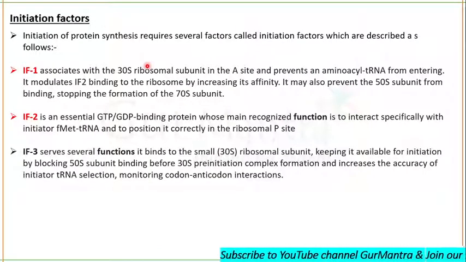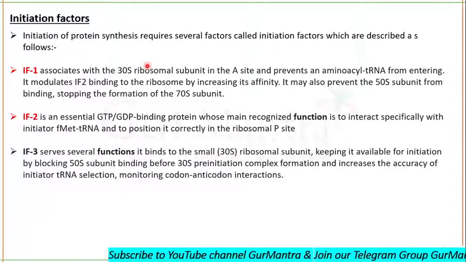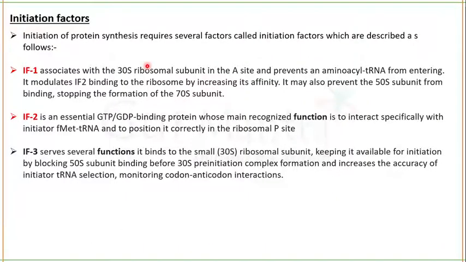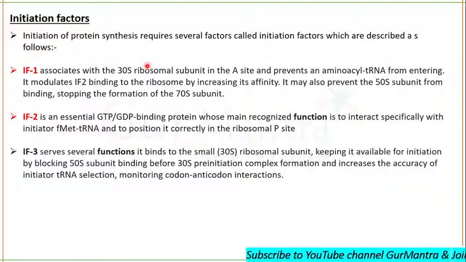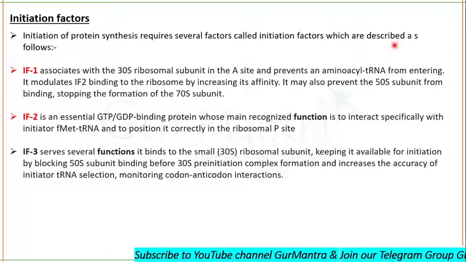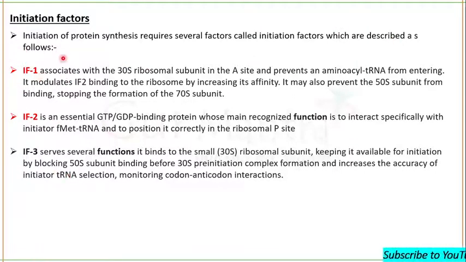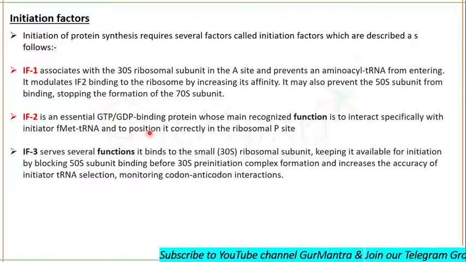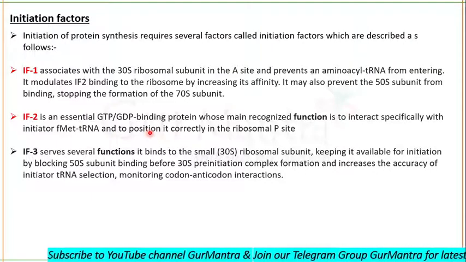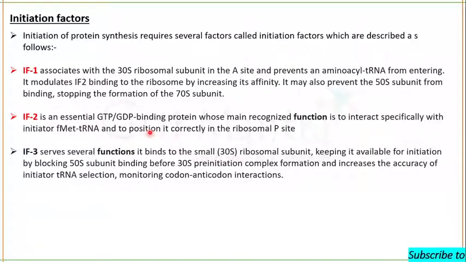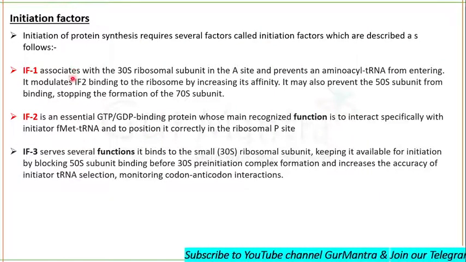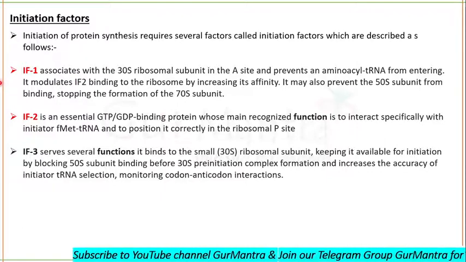I told you that initiation starts when there is the assembly of the smaller and larger subunit. But this assembly is not as easy as we can talk about it. It requires some initiation factors. These are the initiation factors of prokaryotes: initiation factor 1, 2, 3. A smaller number of initiation factors are required to initiate translation in prokaryotes, and eukaryotic translation requires more initiation factors, and we will be talking about it also.